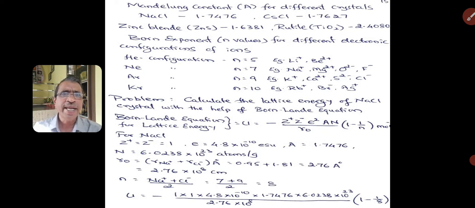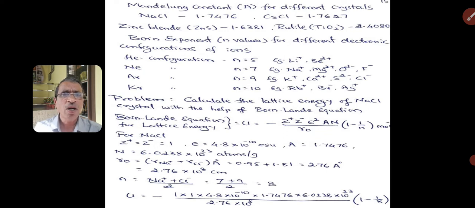Here the radius of sodium ion is 0.95 and radius of chloride ion is 1.81. The sum of these two will be 2.76 angstrom or 2.76 into 10 raised to minus 8 centimeter. Now the Born exponent, that is N, for sodium is 7.